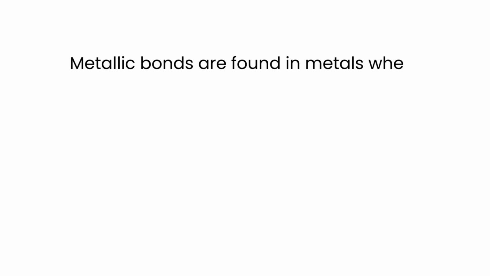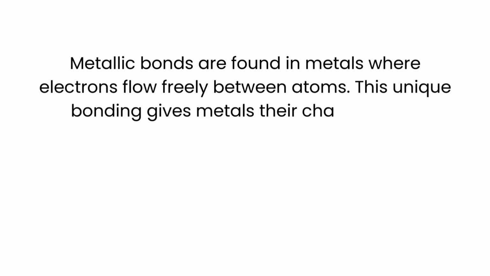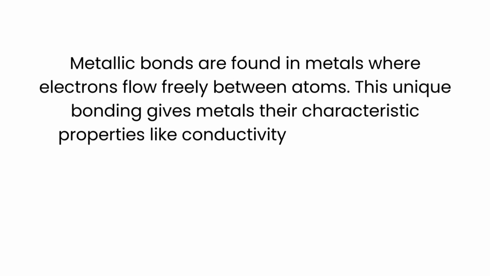Metallic bonds are found in metals where electrons flow freely between atoms. This unique bonding gives metals their characteristic properties like conductivity and malleability.